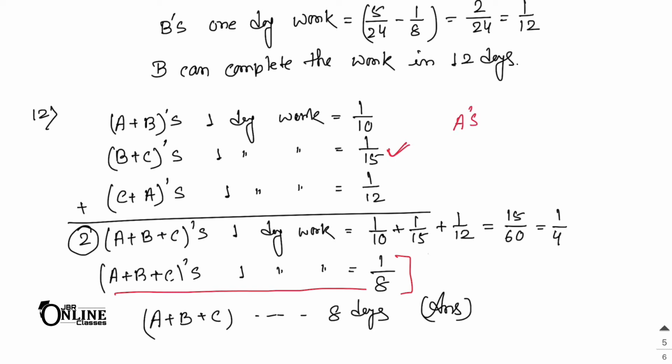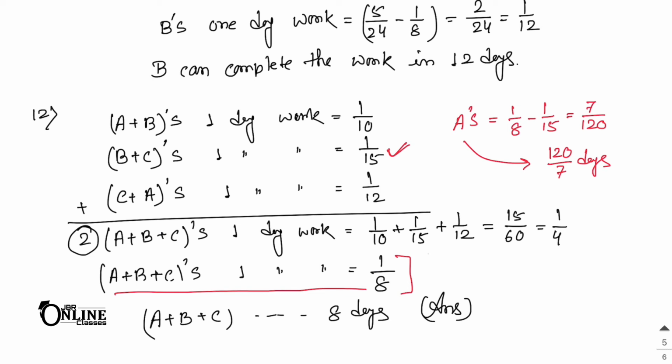So here for A's 1 day work, it's 1 by 8 minus 1 by 15 and that equal to here 7 by 120. So 7 by 120 is A's 1 day work. That means A alone takes 120 by 7 days as your final answer.